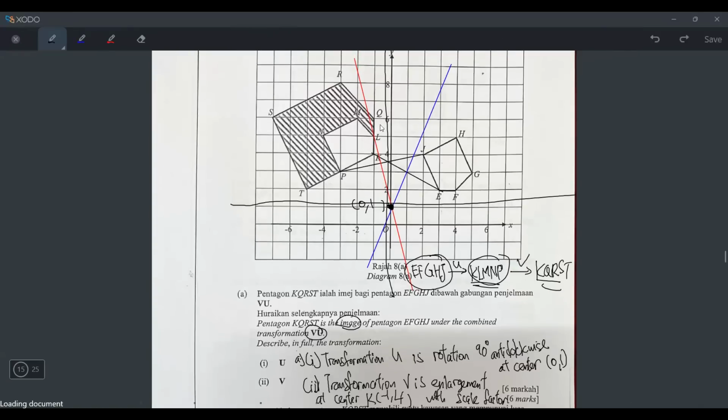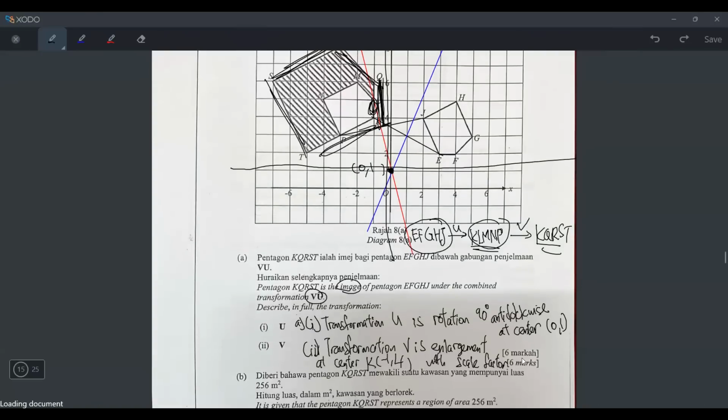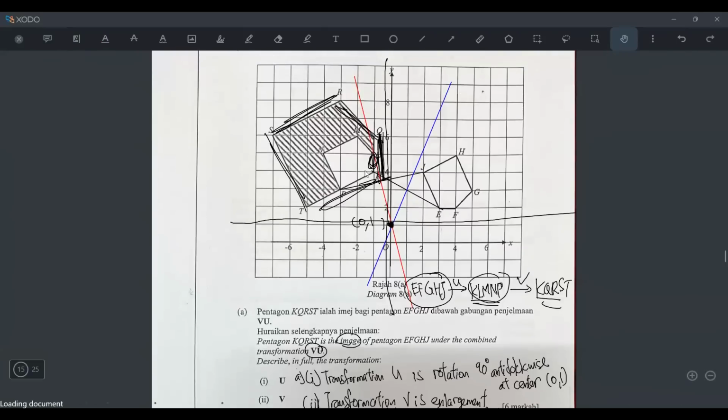And if we look at this line, the only line I can count is this. So this one is two boxes. But before I enlarge, it is only one box. So it's 2 divide 1. So the scale factor is 2. Remember, it's 2 divide 1, not 1 divide 2, because the image is the big one, not the small one.